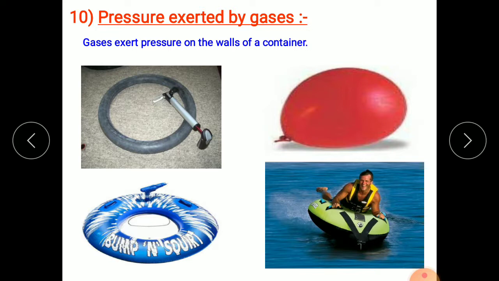Whenever you pump the air, that amount of air is distributed all over the tube, in the balloon also. This activity suggests that gases also create pressure over the walls of their containers.